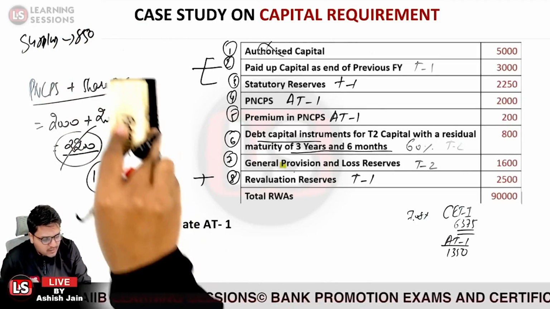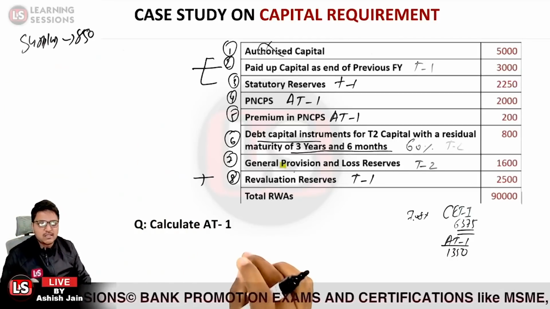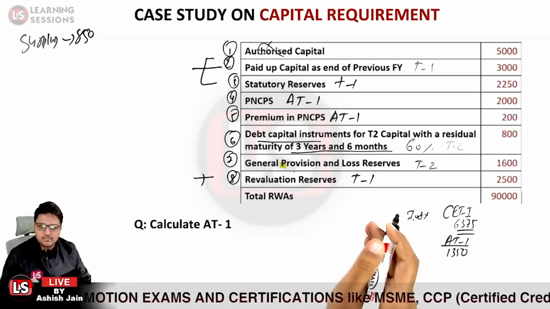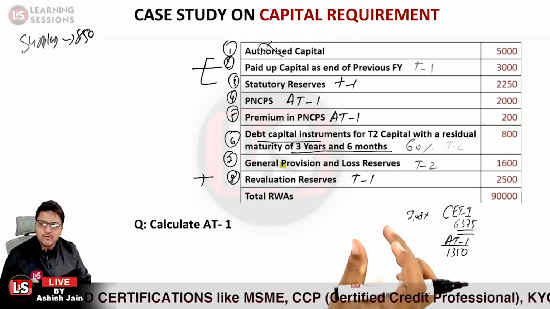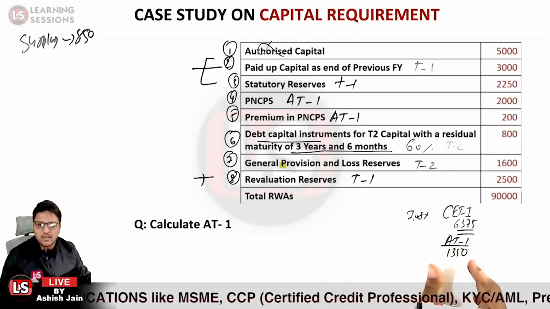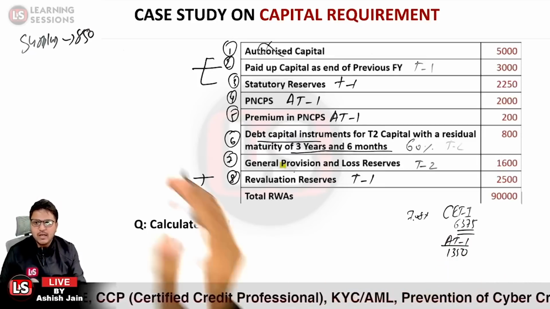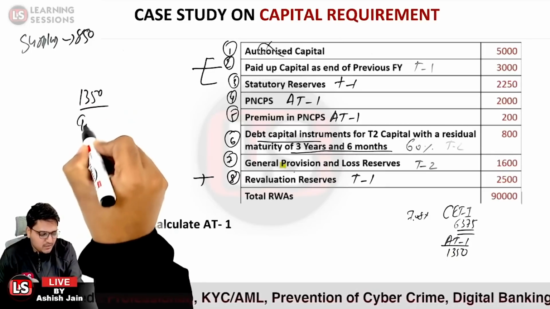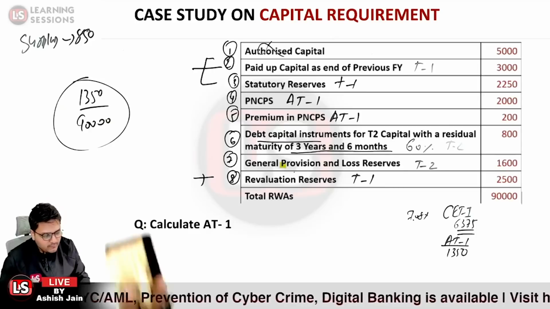Now we need to calculate the additional tier 1 ratio. What is the additional tier 1 ratio? It is 1.5%. Directly we can say, because we need to maintain the maximum, it has to be 1.5%, and we basically had a surplus. The additional tier 1 ratio is additional tier 1 capital, that is 1350, divided by 90,000. So it is 1.5% because we already restricted it to 1.5%.